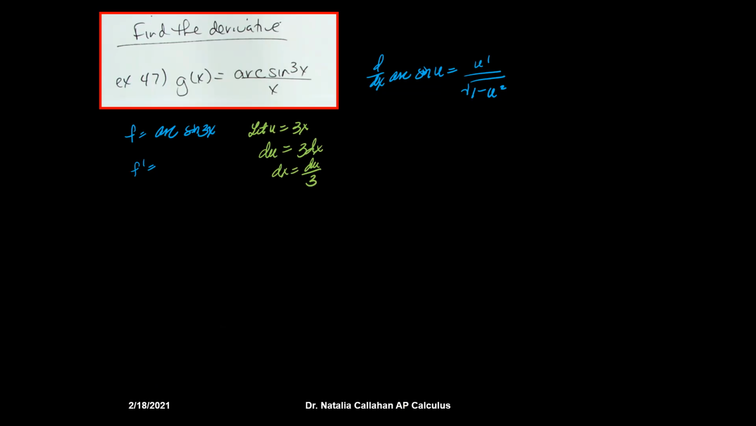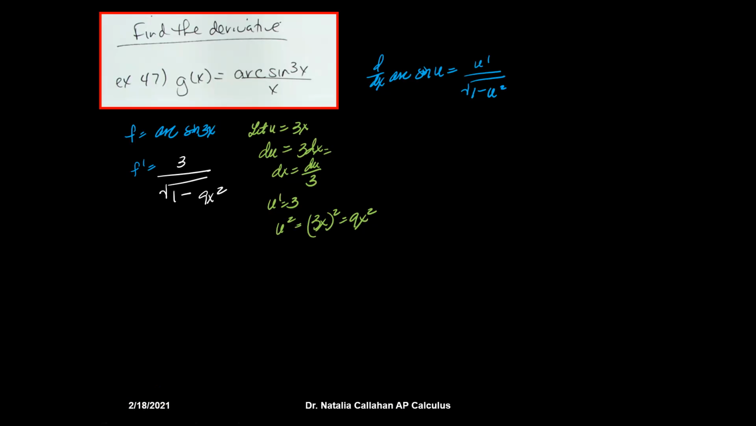So here I need to have u prime, and I do have u prime. U prime is 3. I will need to have u squared. U squared is 3x squared, which is 9x squared. So now that I have these two components, let's substitute it in. So f prime equals u prime, which is 3, over the square root of 1 minus u squared, which is 9x squared. All right, so at this point you have your f prime.